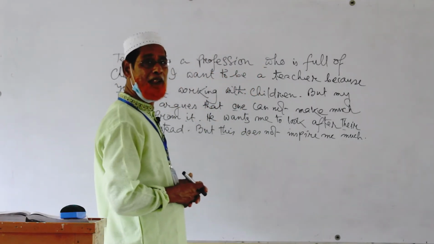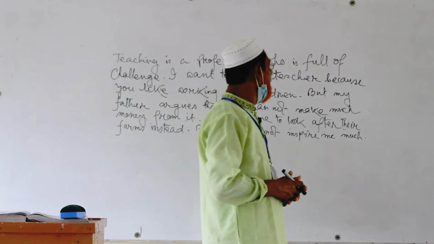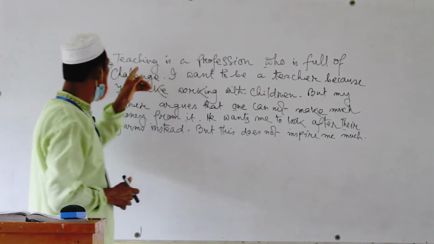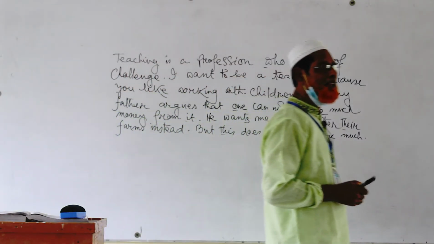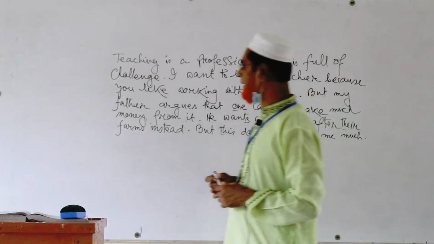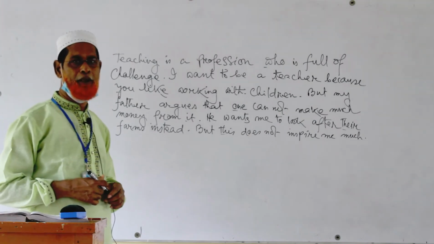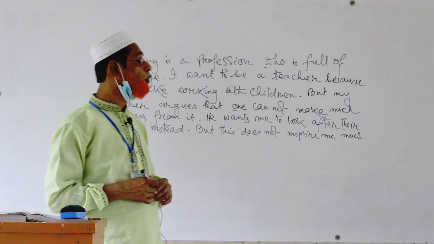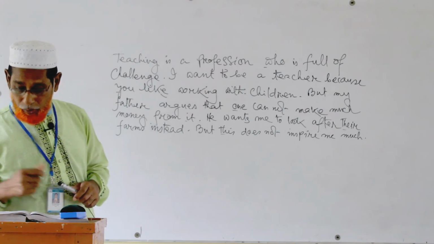Who, but it does not admit the noun teaching. It's not a person, it's a profession. So we should write which is instead of who is.